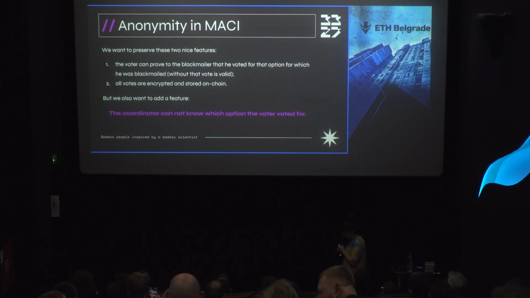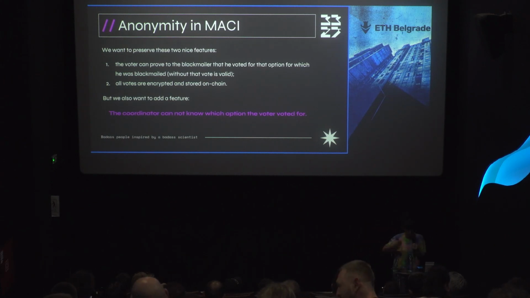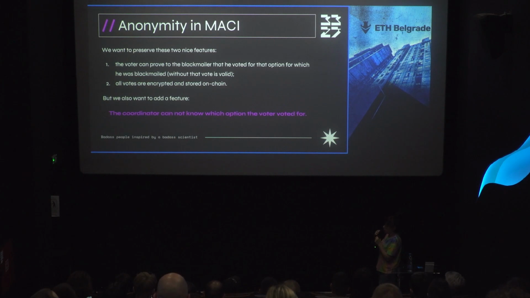So, what do we want to add? We want to preserve two nice features. We want every vote to be encrypted and stored on chain. We want the user to have the ability to change his public key in order to prove to the blackmailer that he really voted for the option that the blackmailer wants. Of course, we want that message to be invalid. But we want to add one feature, and that is that the coordinator cannot know how voters voted.